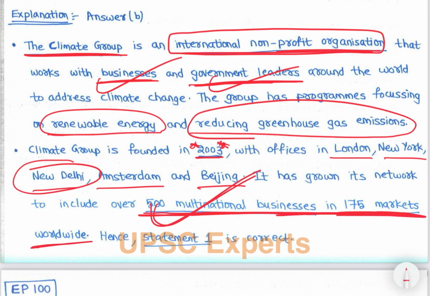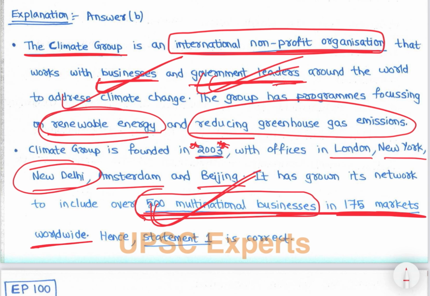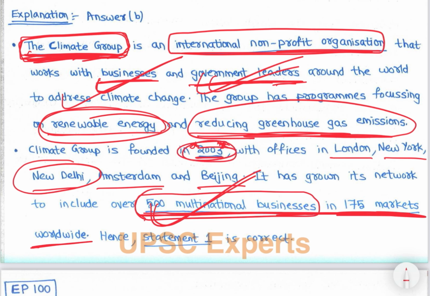So basically, Climate Group includes MNC businesses and government leaders, working with them to fight climate change, with a focus on renewable energy and reducing greenhouse gas emissions. That is Climate Group, founded in 2003, with an office in New Delhi also.